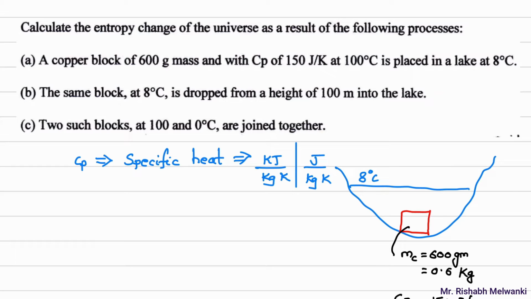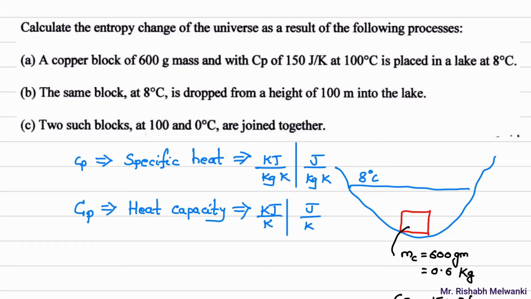To answer this question, there is a term called heat capacity. This is capital Cp, and it is called heat capacity. Heat capacity unit will be kilojoule per Kelvin or joule per Kelvin.